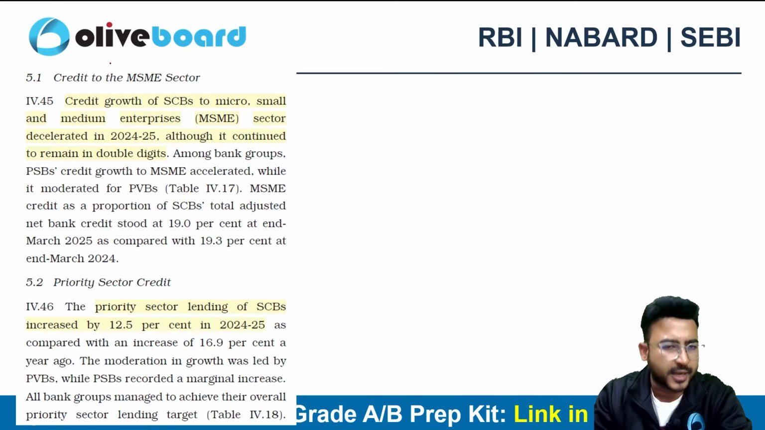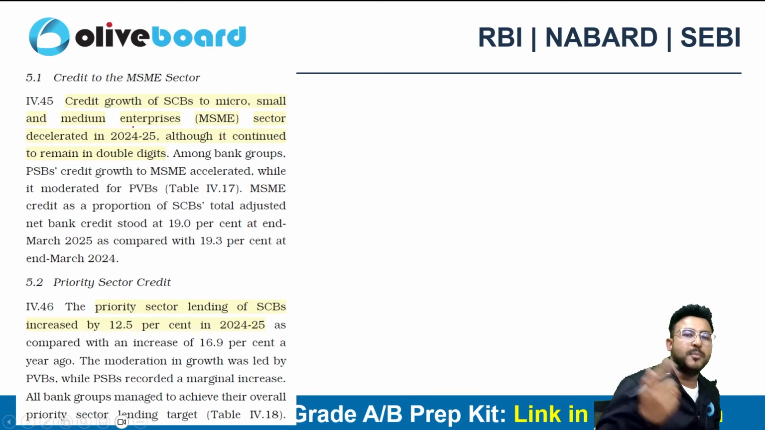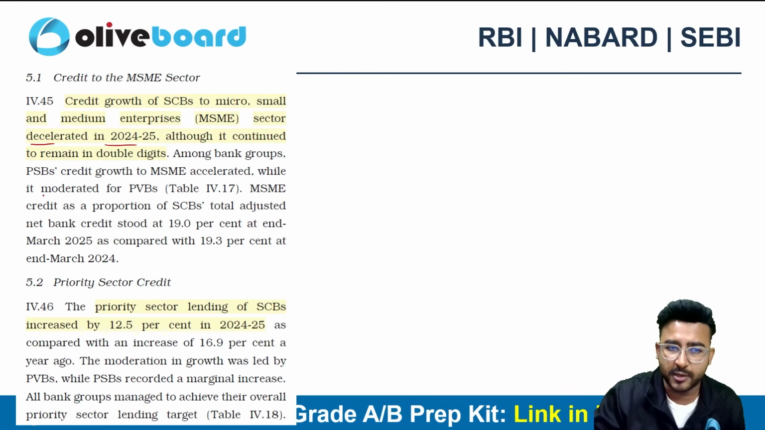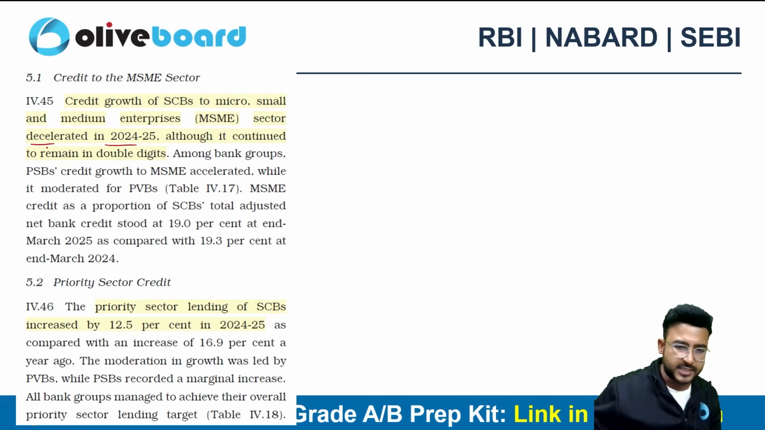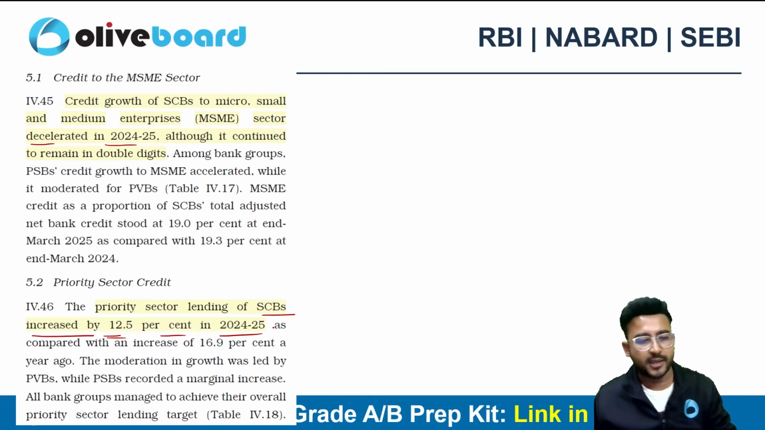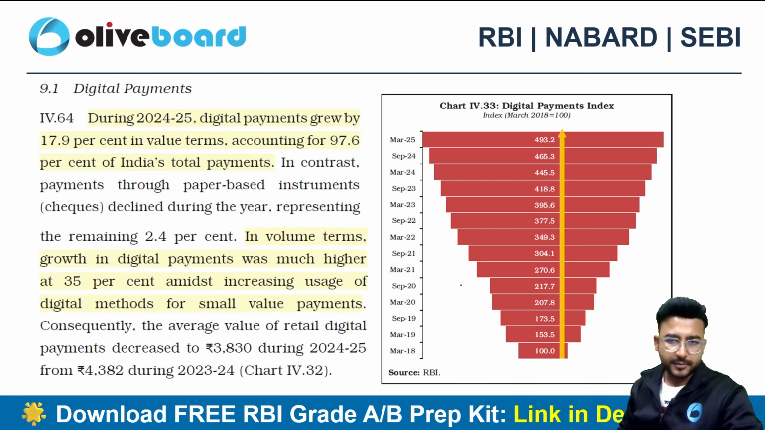Now if we talk about credit to the MSME sector, then the credit growth of scheduled commercial banks to micro, small and medium enterprises decelerated. It decreased in 2025, although it was in double digit only, and the priority sector lending of scheduled commercial banks has increased by 12.5% in 2025. So a 12.5% increase was there in the PSL side of the scheduled commercial banks, right?